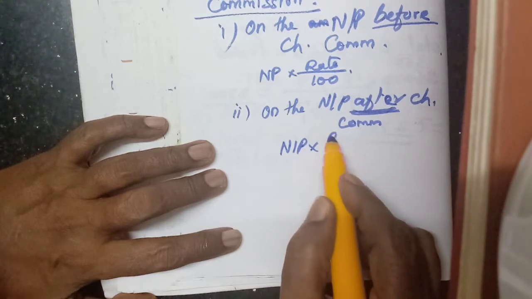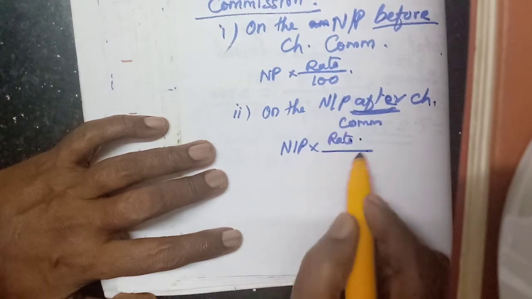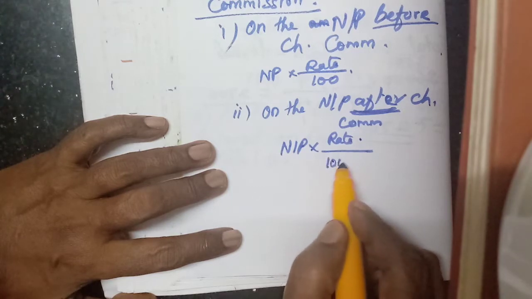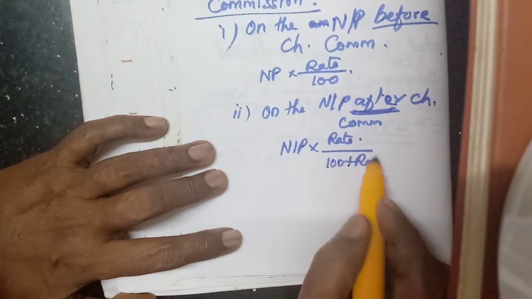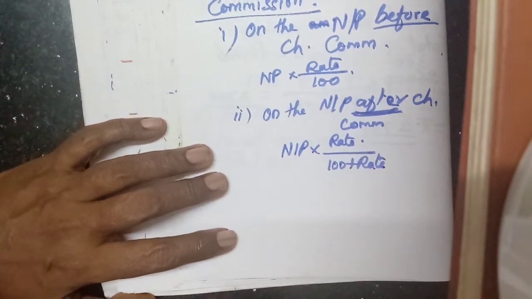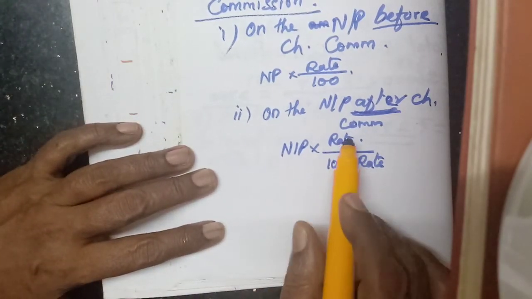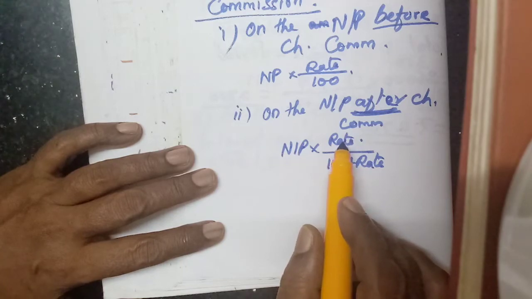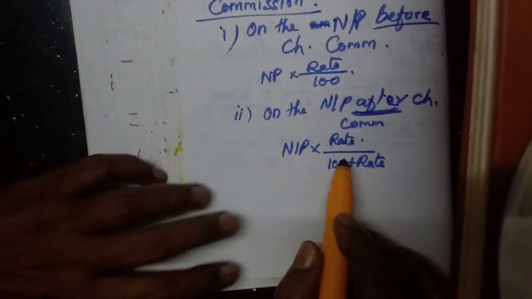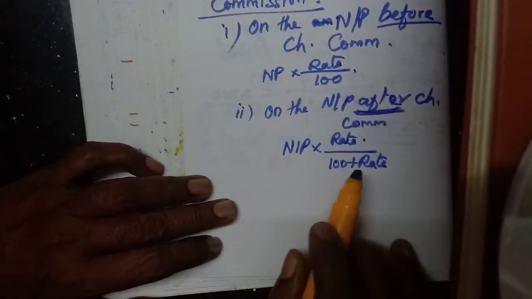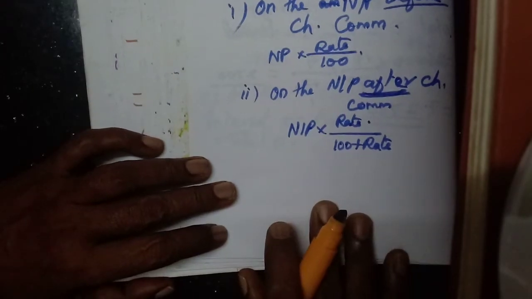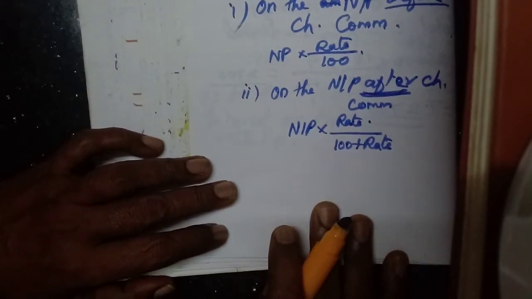So we have to write the rate over 100 plus the rate. If it is 5%, 5 by 105. If the rate of commission is 4, then we have to write 4 by 104. That's all we have to calculate.